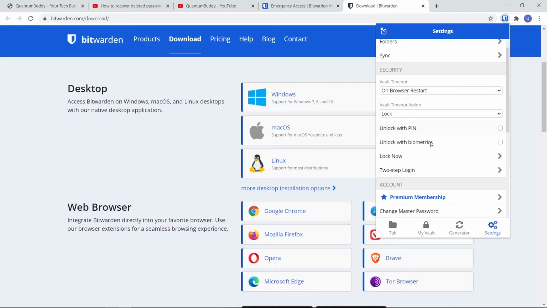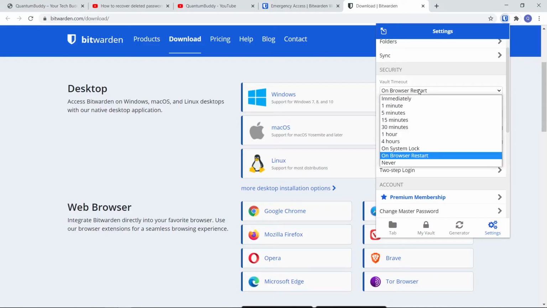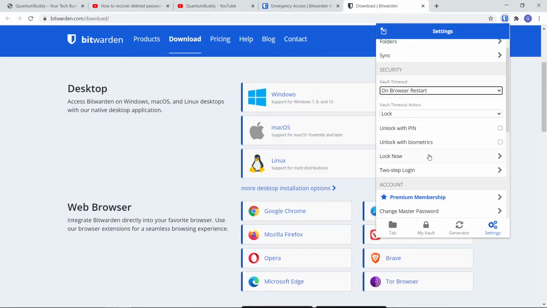Here you can specify when the timeout should happen. We will be having from immediately, 1 minute, 5 minutes, 15 minutes to 4 hours, on system lock and never, on browser restart. We will be using the default setting, browser restart. That means whenever you restart the browser, it will again ask for the master password.